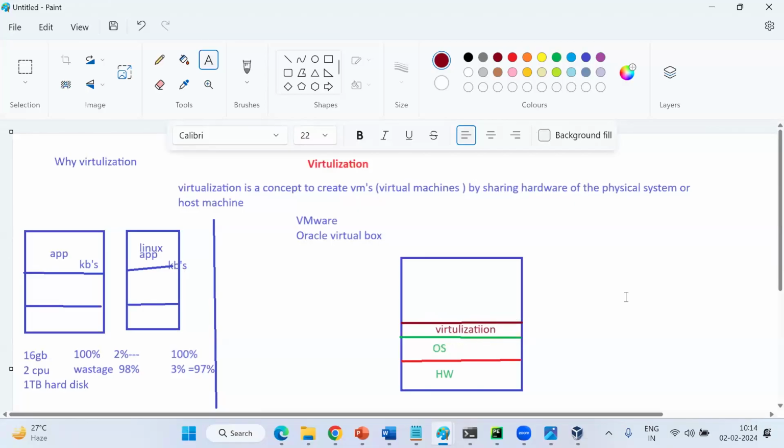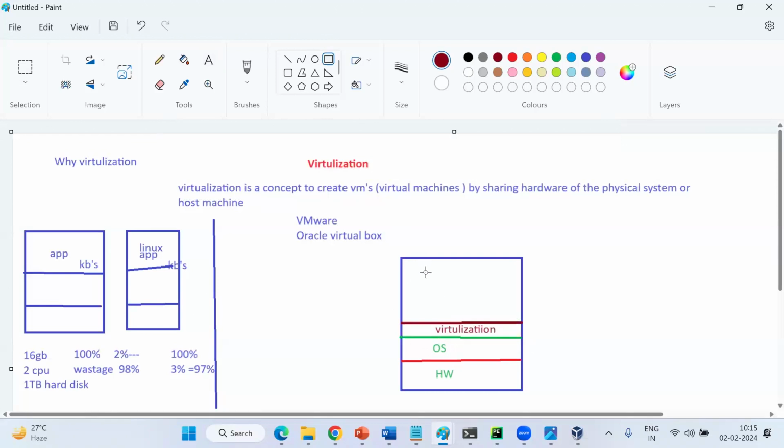I have installed the virtualization layer on my laptop. Is it clear now? Now this virtualization layer creates VMs. This is the definition: virtualization is a concept to create VMs. VM means what? A server again.